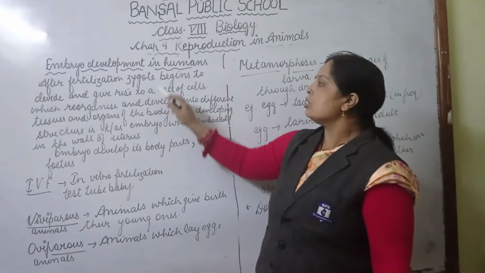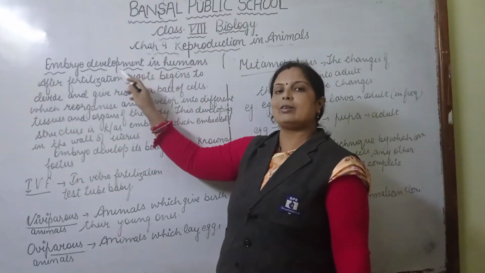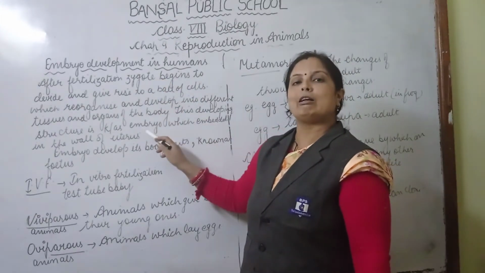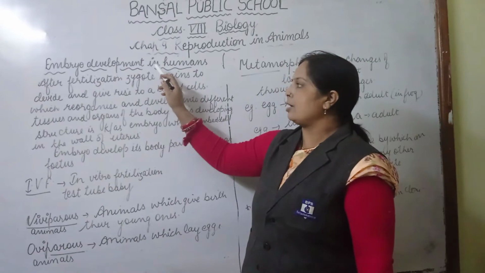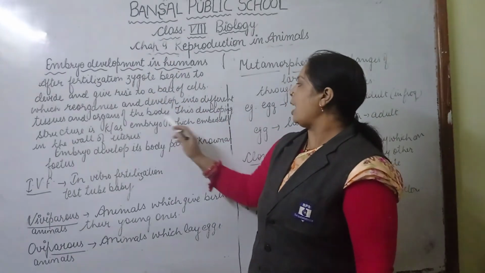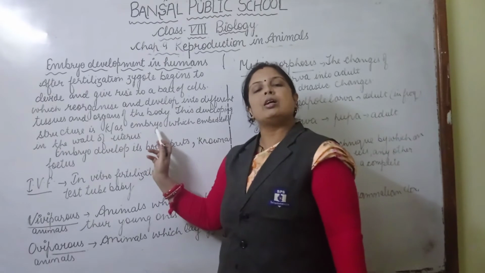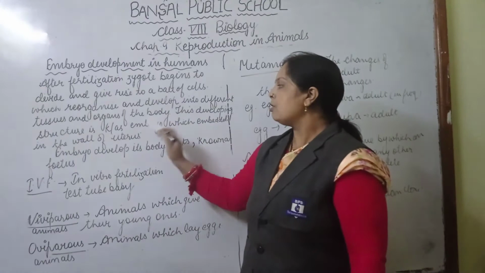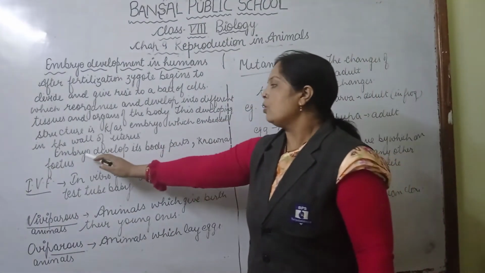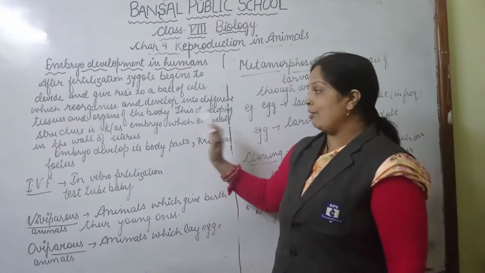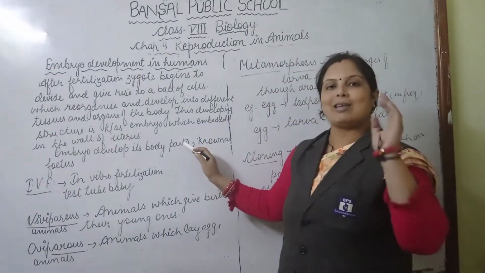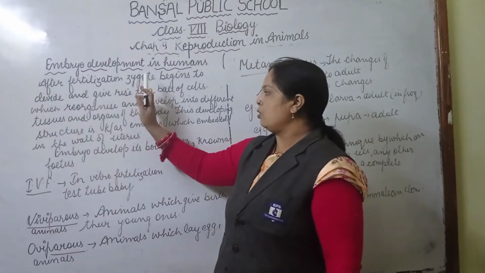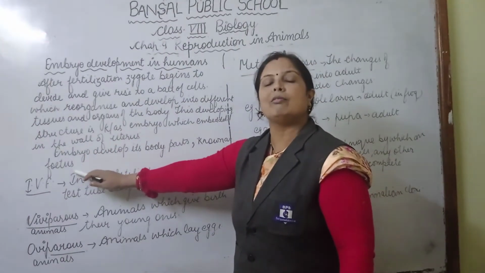So in other words, after fertilization a diploid structure is formed. This is known as the zygote, and the zygote develops further into an embryo by division. The embryo is embedded in the wall of the uterus, or womb, for further development. When the embryo develops its body parts such as head, legs and hands, it converts into a fetus. So the zygote converts into an embryo, and the embryo converts into a fetus.